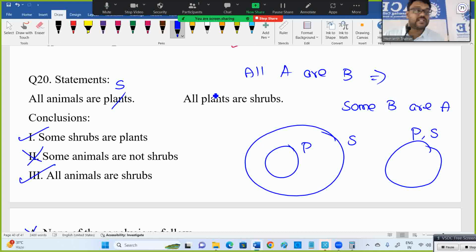Here, all shrubs are plants, which means you are allowed to take some shrubs are plants. Some is correct in both diagrams. That's why we can go with the first option. All reversed is some, correct. All reversed is all may be possible, but not damn sure. But all becomes some is guaranteed. Conclusion means definitely true, guaranteed true. Okay, so 1 and 3 follow.